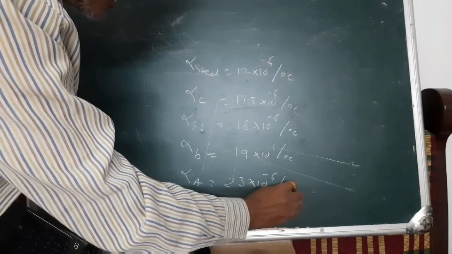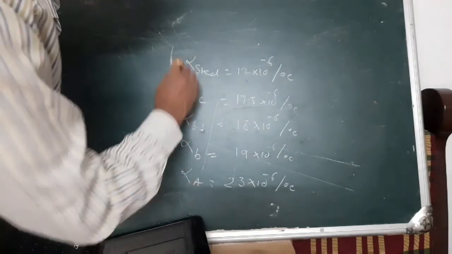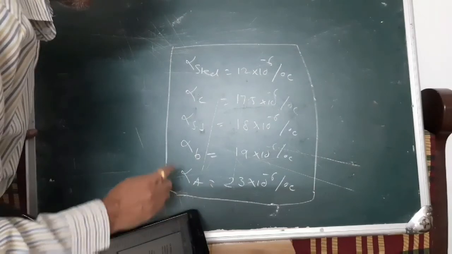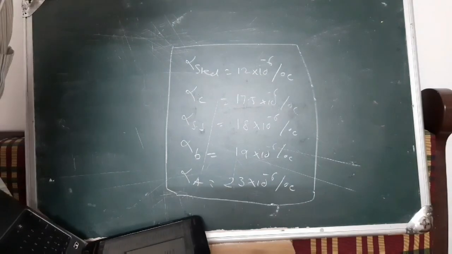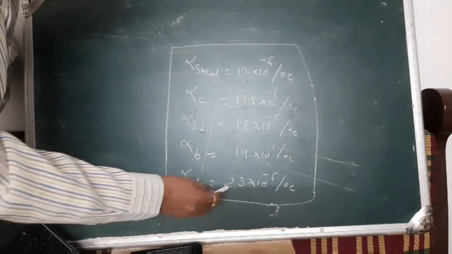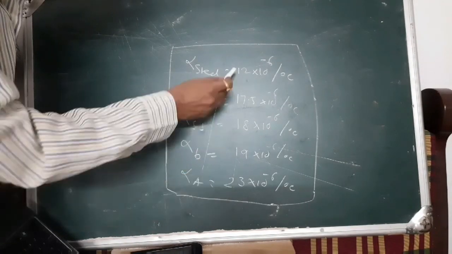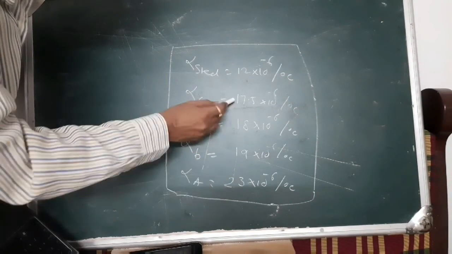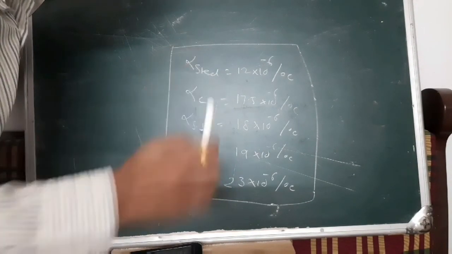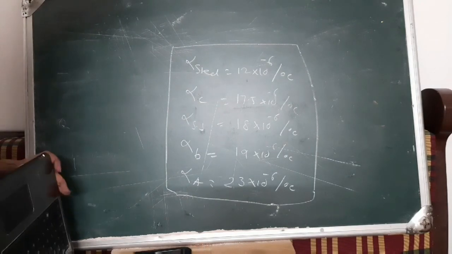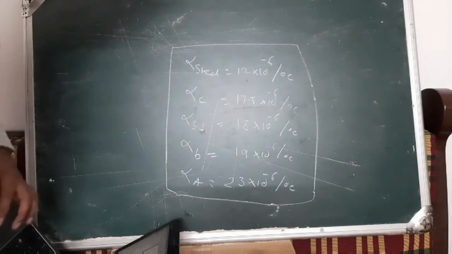Now what does this table indicate? When the temperature changes, aluminum has a thermal coefficient of expansion more than steel, brass, stainless steel, or copper. Using this relation, we have to see what stresses are developed in a particular element, which we will see in the next class.